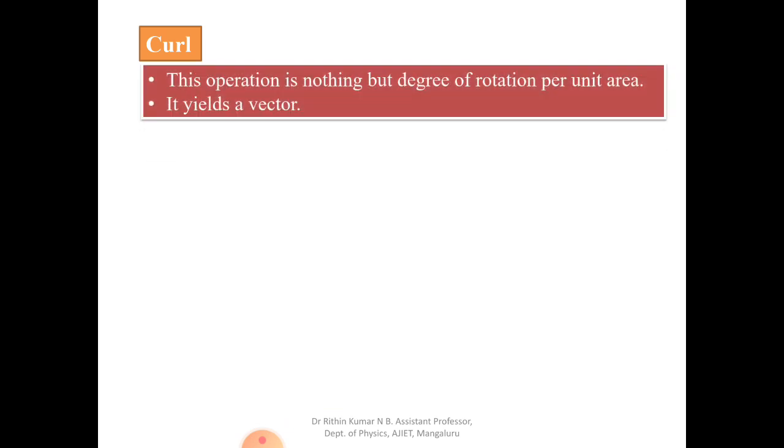Next kind of operator is called curl. So what is this curl? The curl is nothing but the measure of degree of rotation per unit area. In vector calculus, the curl is a vector operator that describes the infinitesimal rotation of a vector field in 3-dimensional Euclidean space. At every point in the field, the curl at that point is represented by a vector.